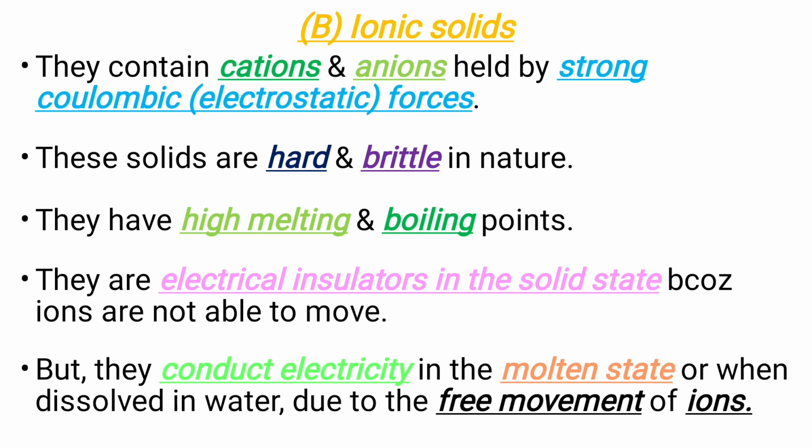Ionic solids contain cations and anions held by strong Coulombic or electrostatic forces. Ionic solids are hard and brittle in nature. Ionic solids have high melting and boiling points. Ionic solids are electrical insulators in the solid state because the ions are not able to move. But ionic solids conduct electricity in the molten state or when dissolved in water, which is due to the free movement of ions.